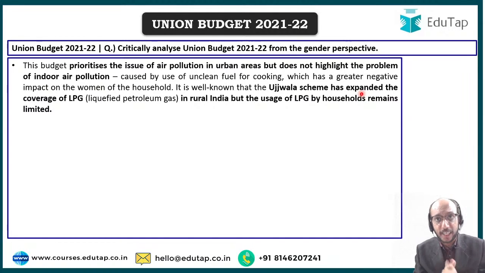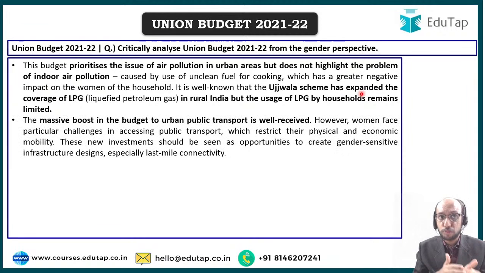And the government has rightly launched the Ujjwala scheme. They have provided LPG gas cylinders all across India. So they have done that, but the usage of LPG by households still remains very low, still remains very limited. So something could have been done more about this, which is something which is lacking in the budget.